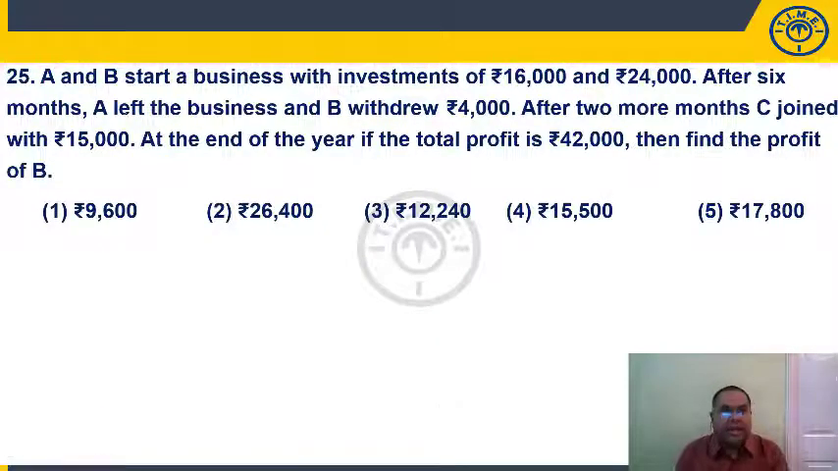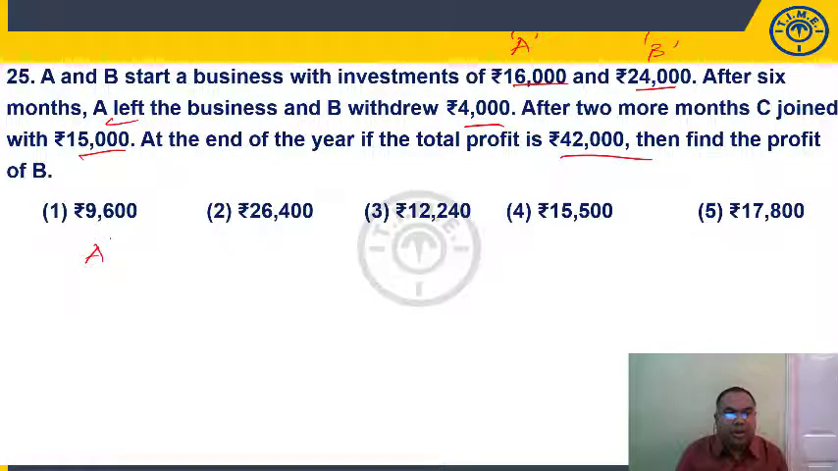Question number 25. A and B start a business with investments of 16,000 and 24,000, A's investment and B's investment. After 6 months, A left the business and B withdrew 4,000. After 2 more months, that means after 8 months, C joined with rupees 15,000. This is the investment of C. At the end of the year, they had a profit of 42,000. Find the profit of B.